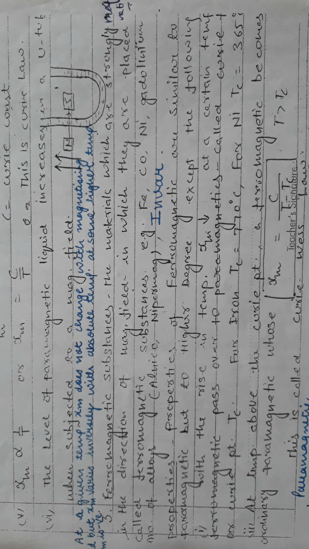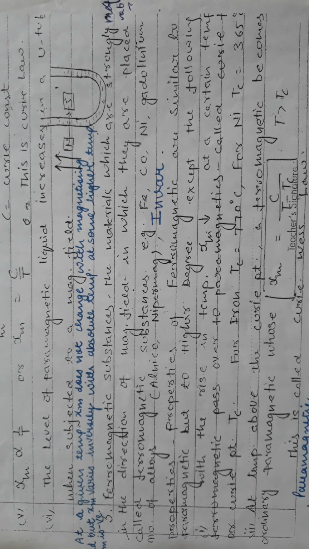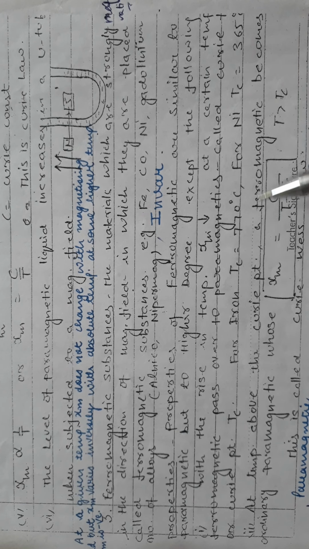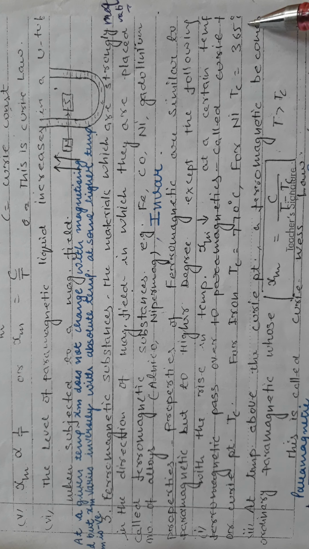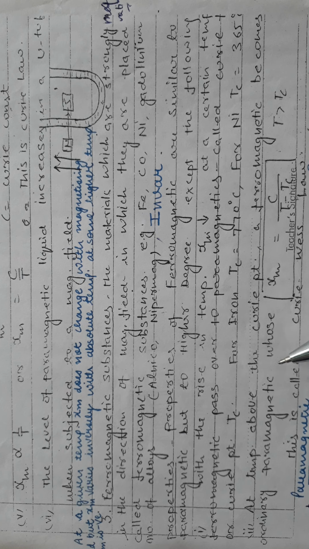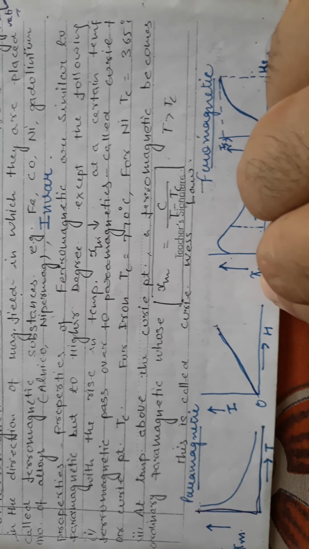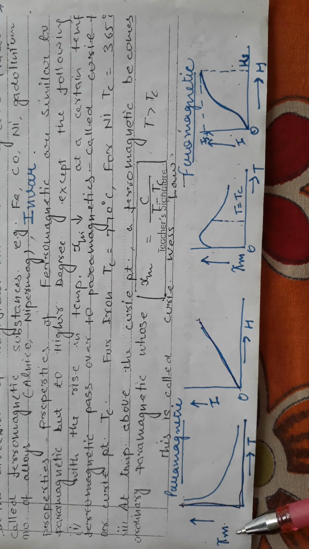For example, for iron this is 770 degrees Celsius, and for nickel it is 365 degrees Celsius. At a temperature above the Curie temperature, a ferromagnetic becomes ordinary paramagnetic, whose chi m is C upon T minus Tc. I have drawn the graph of susceptibility versus temperature for paramagnetic and for ferromagnetic. So at one particular temperature, ferromagnetic becomes paramagnetic.